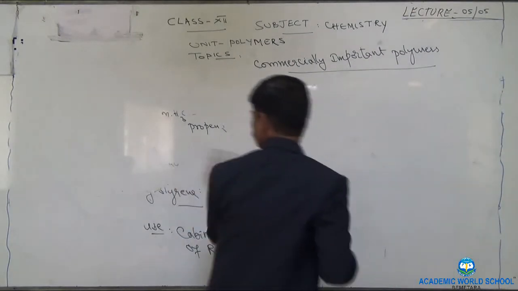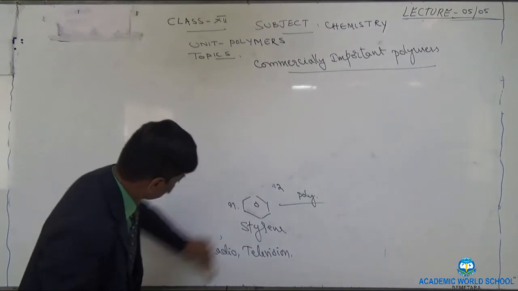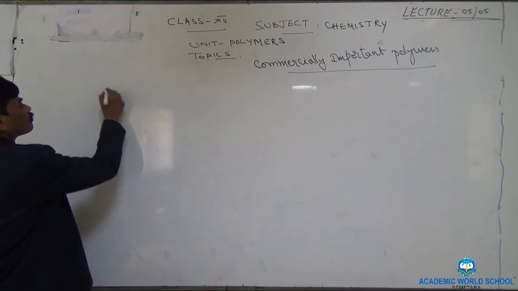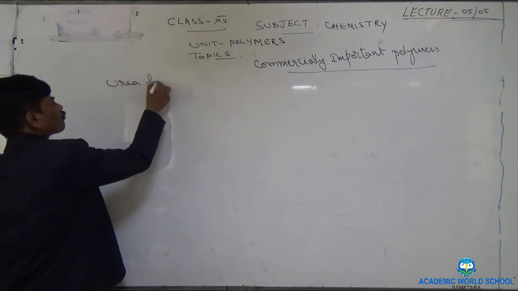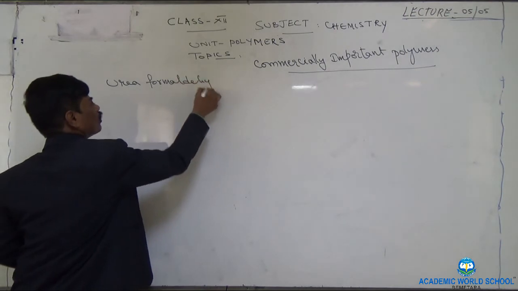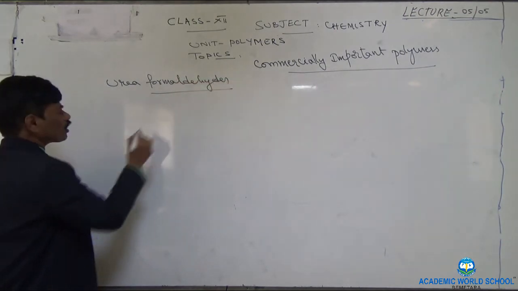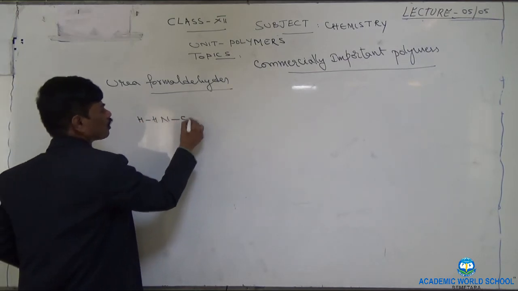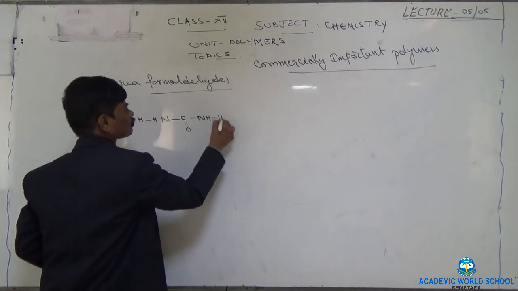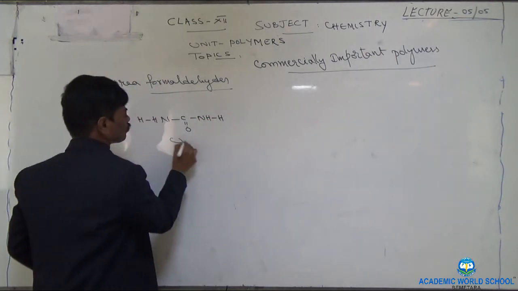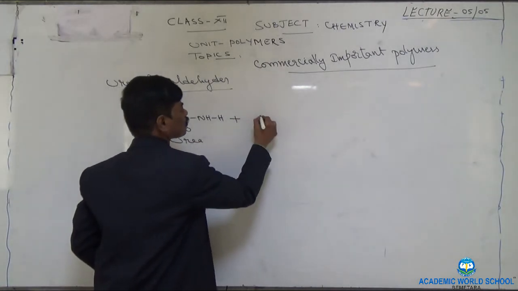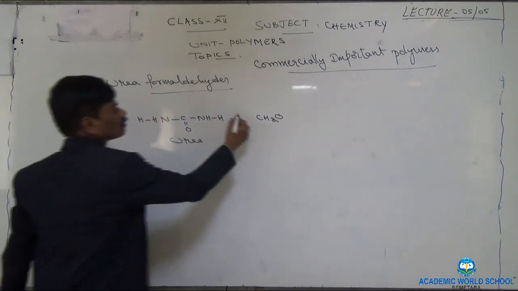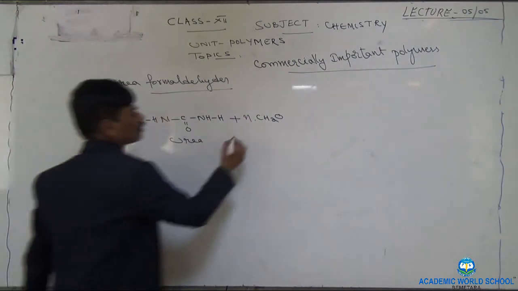Next polymer is urea formaldehyde. So first monomer is urea. Its formula is NH2CONH2. Right. This is urea. And formaldehyde is CH2O. Right. Both should be n number of times. This is formaldehyde.